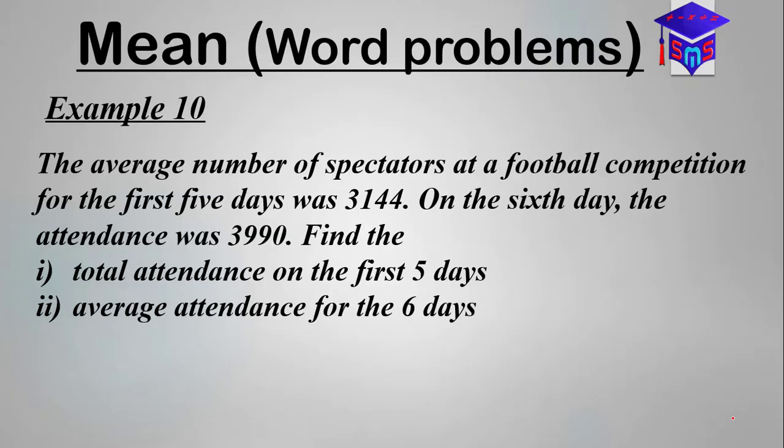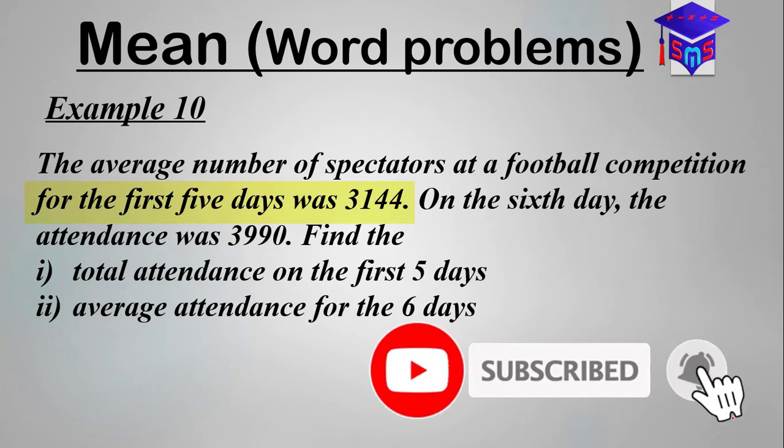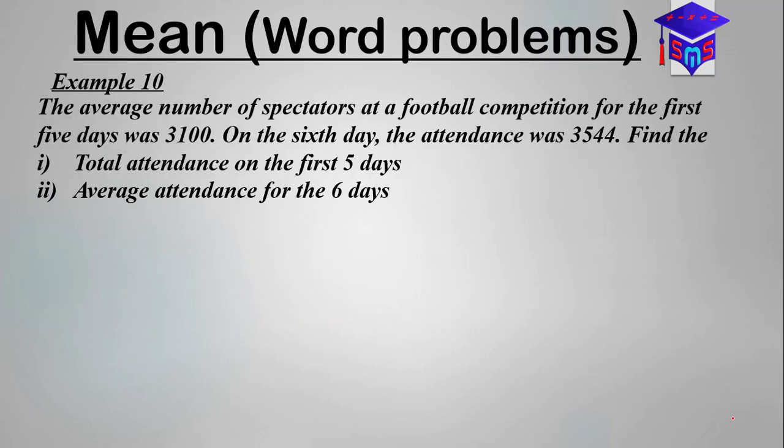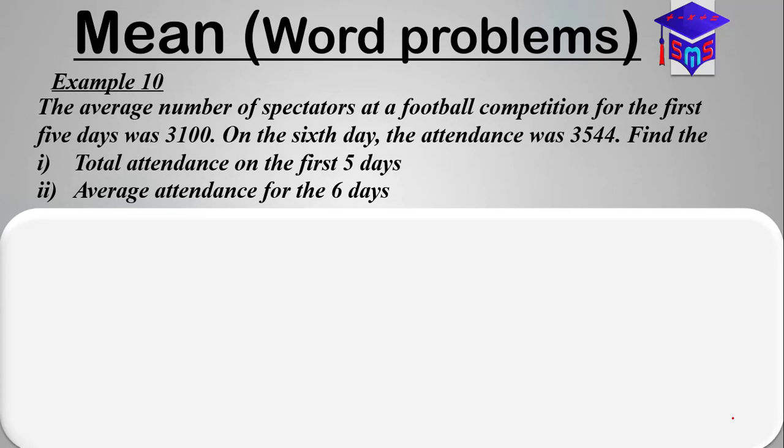Welcome back. Now let's look at the solution to this problem. This question says that the average number of spectators at a football competition for the first 5 days was 3,144. On the 6th day, the attendance was 3,920, and we have to find the total attendance on the first 5 days. That's the first question. And then the second question says we should find the average attendance for the 6 days. This is a very simple question, so let's quickly go ahead and look at the solution.